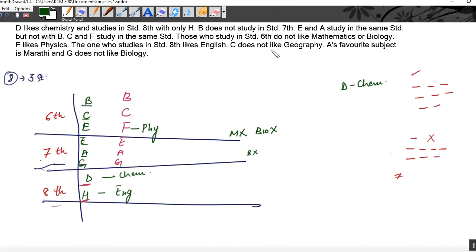C does not like geography. And A's favorite subject is Marathi. That means A likes Marathi. And G does not like biology.